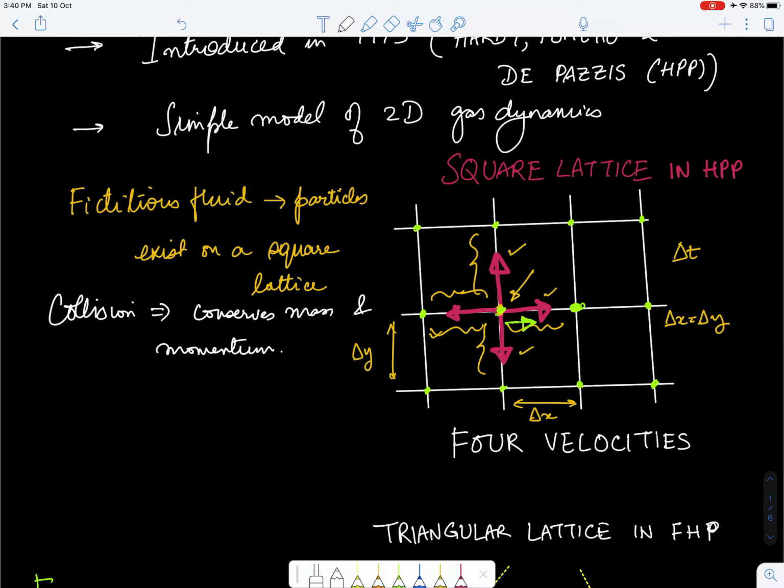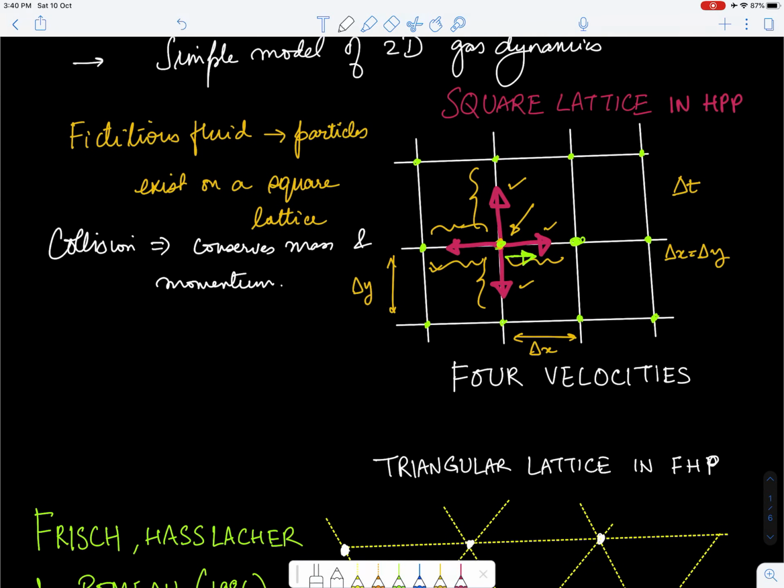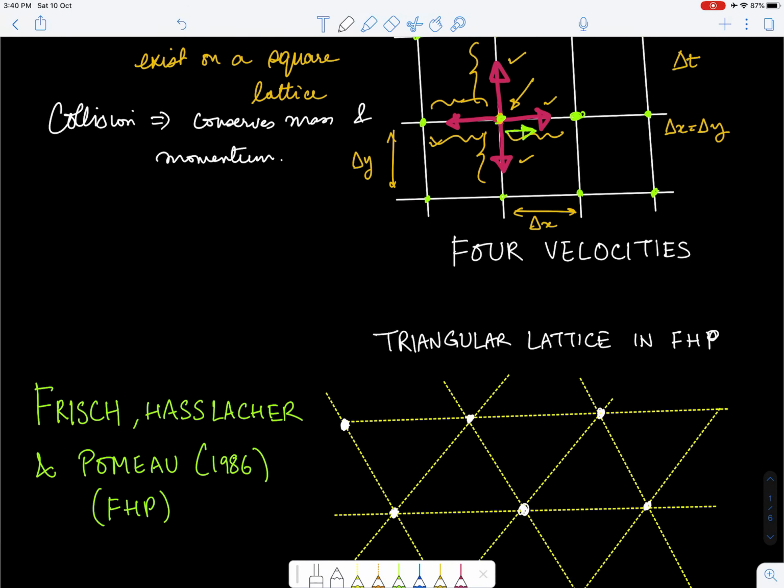Mass would basically mean that the balls cannot disappear, or the total number of balls will not change, and momentum will mean that the net momentum of this collision process at a given node is conserved. Now this four velocity model was extended.